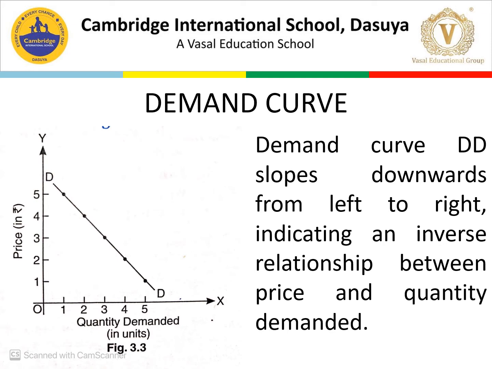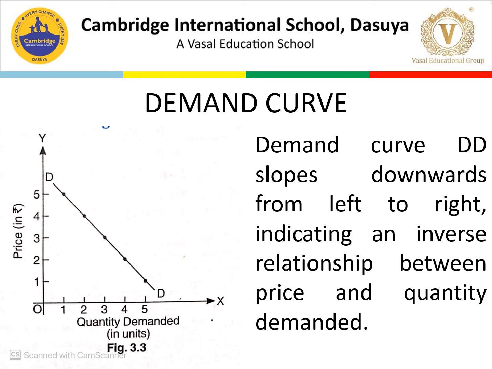So what is the reason behind this? You can see demand curve DD. DD slopes downward from left to right. From the left it is already at the upside, then it starts declining towards the right, indicating an inverse relationship between price and quantity demanded. So what does this diagram show? It is showing that there is an inverse relationship between price and quantity demanded.